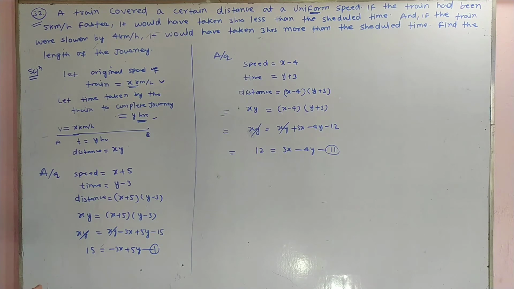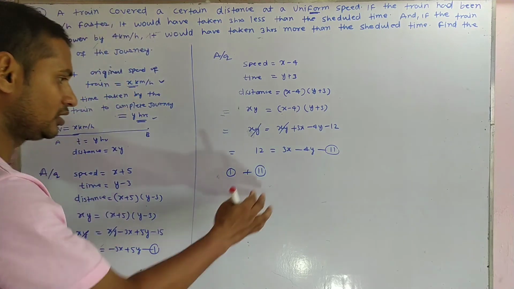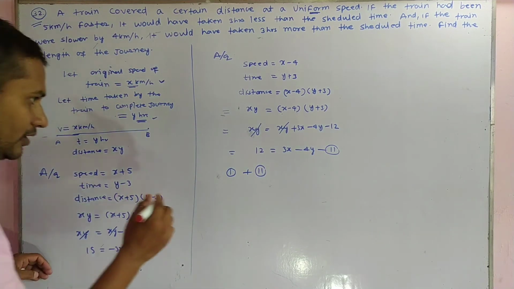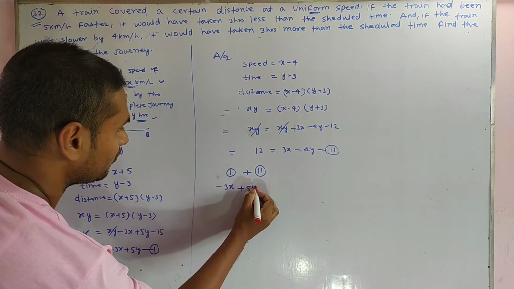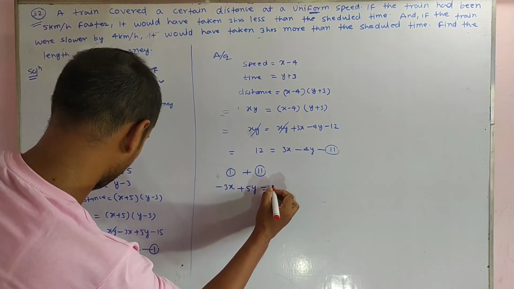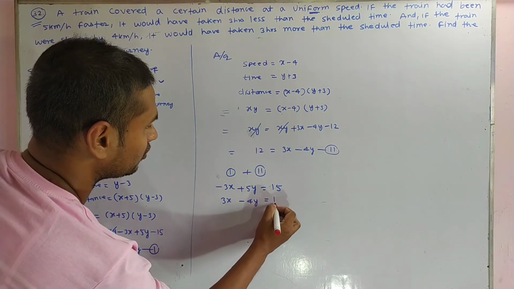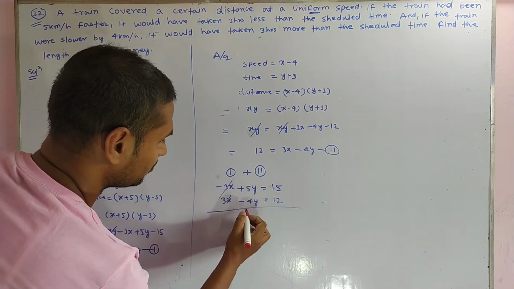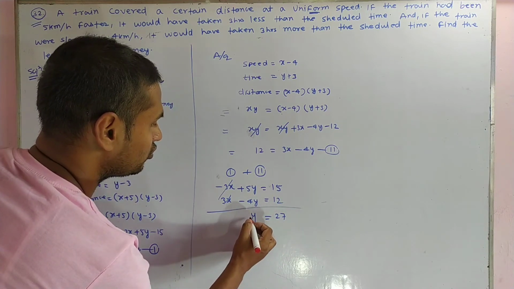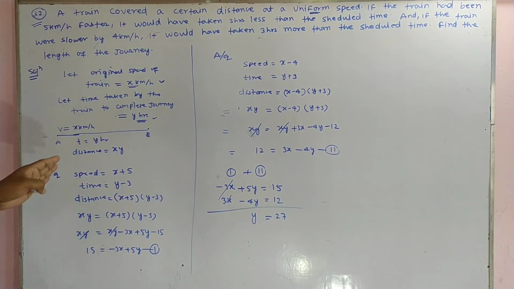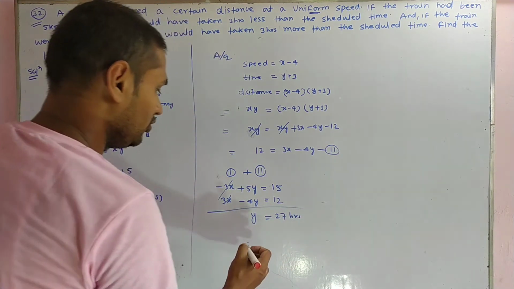Okay, so if you add equation number 1 and 2, the 3x and minus 3x will cancel out. You can write here equation number 1, that is minus 3x plus 5y equal to 15, and equation 2, 3x minus 4y equal to 12. This will cancel out, and it will give us y equal to 27, and y is nothing but the time taken by the train, that is y equal to 27 hours.